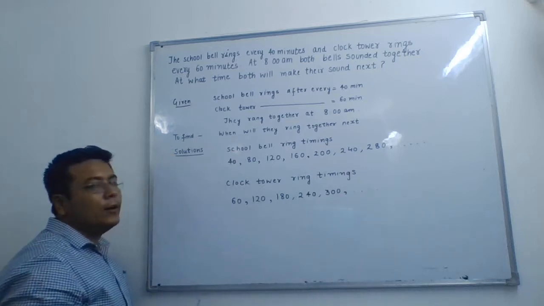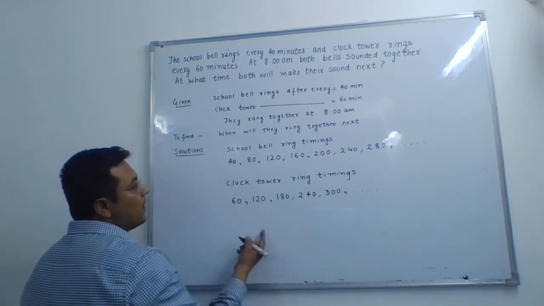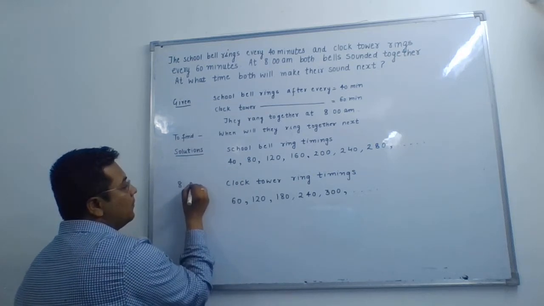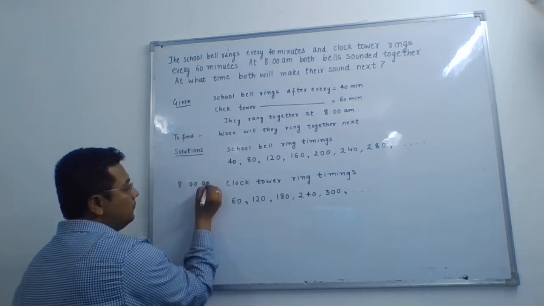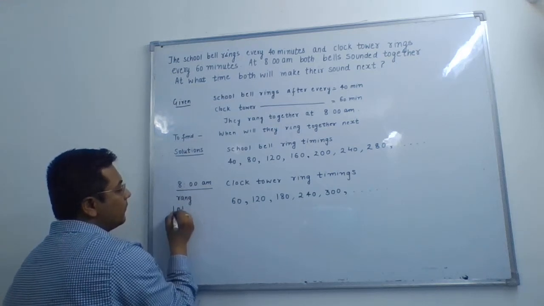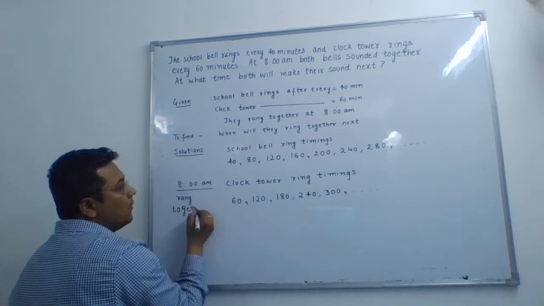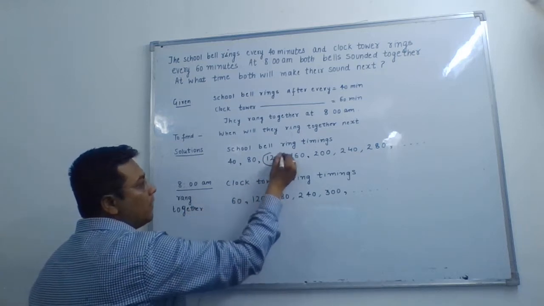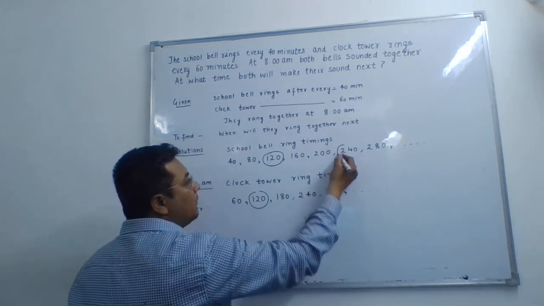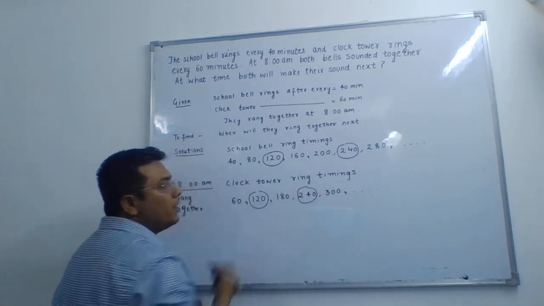So we can clearly observe that at 8 am they rang together, and then after 120 minutes they will also ring together, and after 240 minutes they will also ring together.